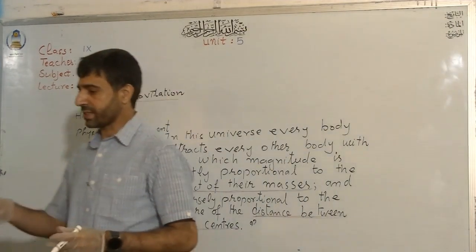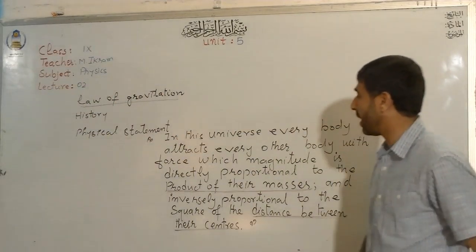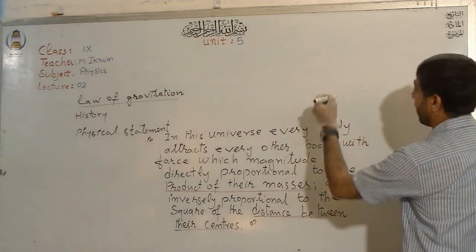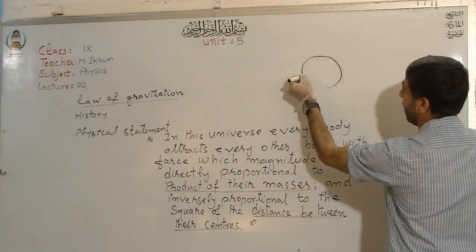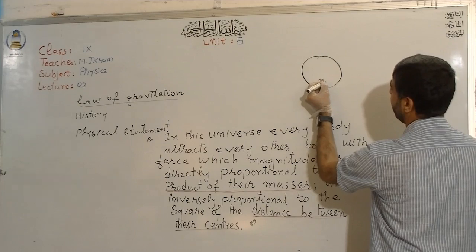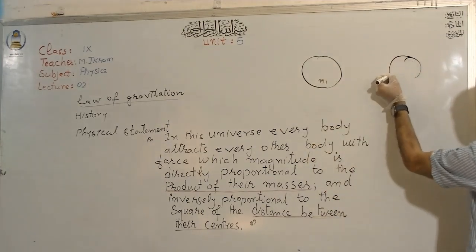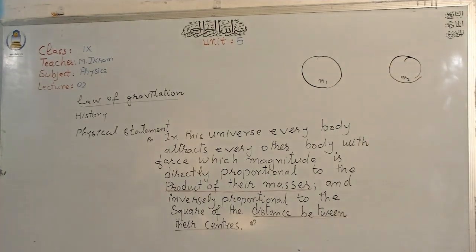Now in order to explain Newton's law of gravitation mathematically, let us consider any two bodies. Let me have a body of mass m1, and let me have another body of mass m2. It doesn't make any difference whether m1 is big or small, whether m2 is big or small, whether they are of the same size.